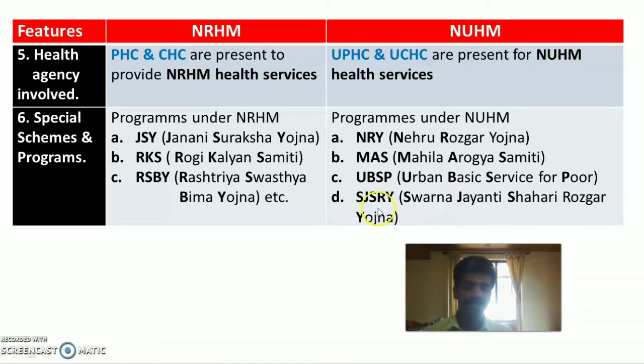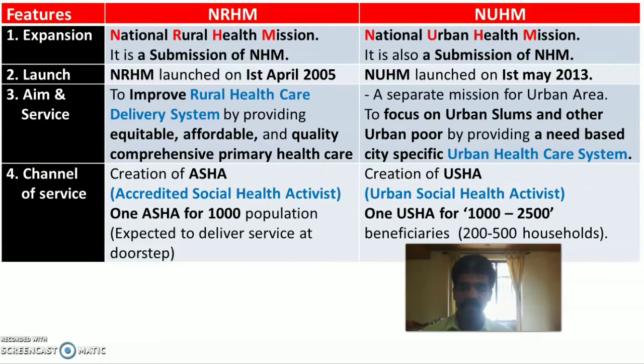So the fourth scheme is SJSRY, that is Swarna Jayanti Shahari Rozgar Yojana. So it is also one of the employment schemes for the urban poor people, in which the central government will give the subsidy for setting up small scale self-employment ventures. To start the small scale self-employment ventures, government provides the subsidy for the urban poor people under Swarna Jayanti Shahari Rozgar Yojana.